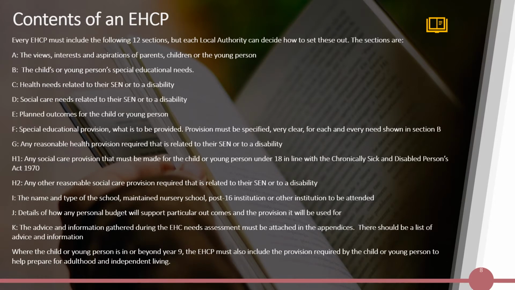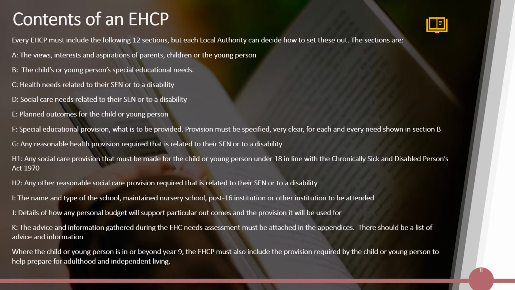Contents of an EHCP. Every EHCP must include the following 12 sections, but each local authority can decide how to set these out. The sections are A. The views, interests and aspirations of parents, children or the young person. B. The child's or young person's special educational needs. C. Health needs related to their SEN or to a disability. D. Social care needs related to their SEN or to a disability.